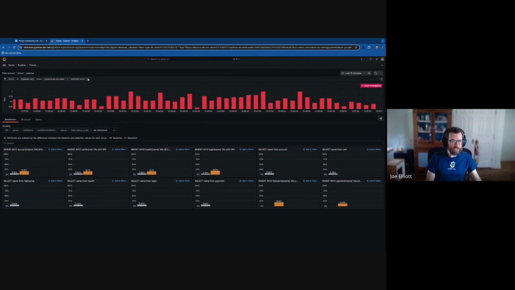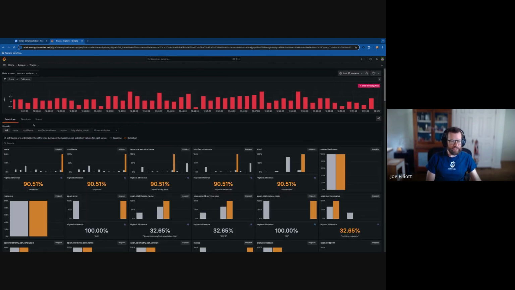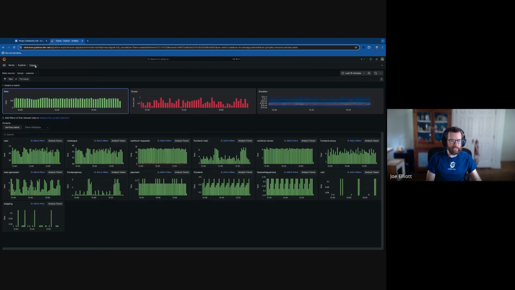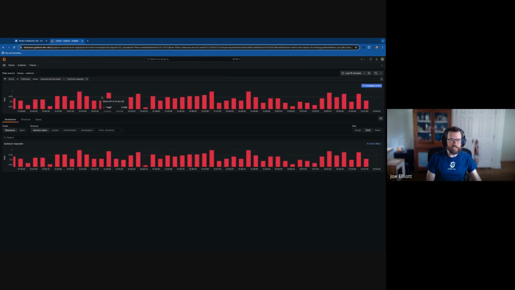I'm going to show one more feature and then talk about next steps a little bit. The final feature that I think is really cool. Oh, let me go back here to the beginning. So I'm going to look at full trace errors again. I'm going to look at this thing. This is errors at the root level, essentially.